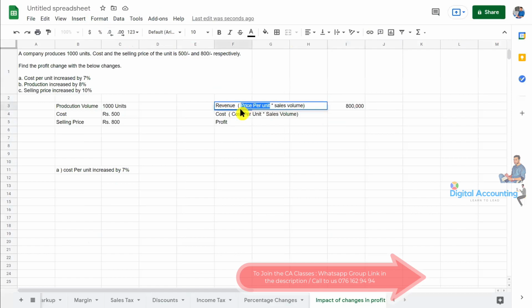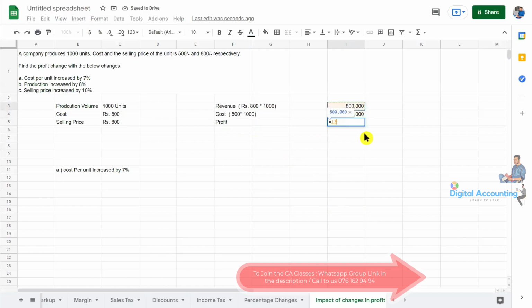What we have done is the price per unit is rupees 800, and also the sales volume, if everything is sold as 1000 units, there will be 8 lakh rupees of revenue. Similarly, the cost per unit is 500 rupees, so the cost of 1000 units will be 500 into 1000, which should be 5 lakhs.